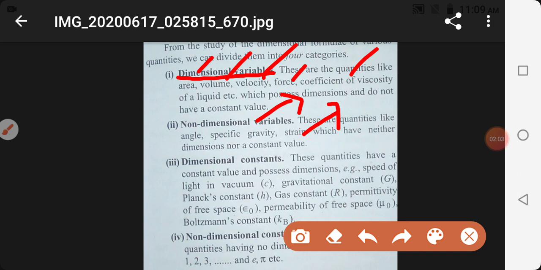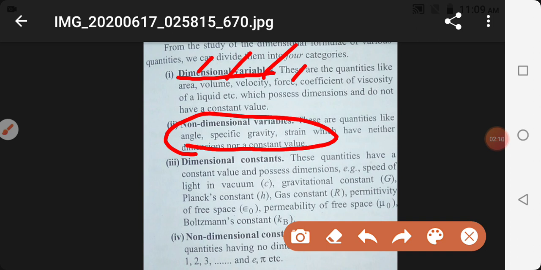These physical quantities are very important from the examination point of view, and 1 mark questions are asked based on them. Sometimes it is asked what the dimensional formula of angle is.